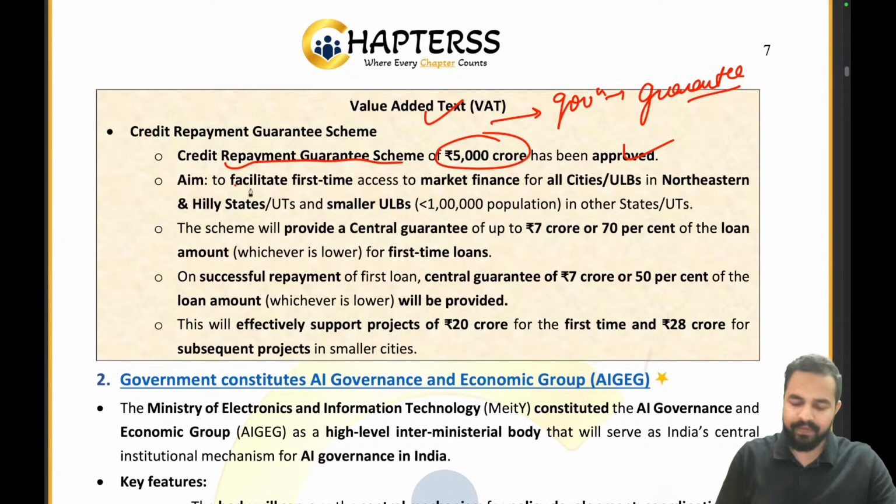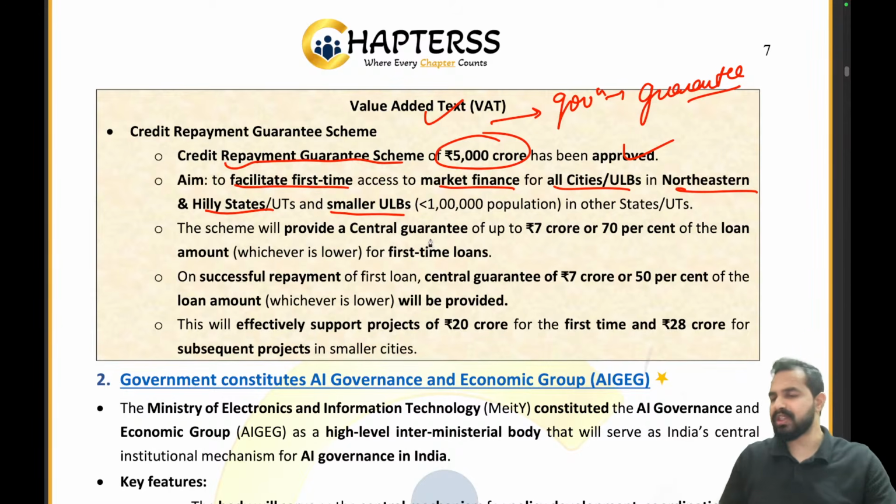It will facilitate first time access to the market finance for all cities and urban local bodies in the northeastern hilly states and the smaller urban local bodies. So who are these small urban local bodies? Which are having population less than 1 lakh. Okay, so the population should be less than 1 lakh in the smaller urban local bodies, or they can be northeastern and hilly states, cities or urban local bodies, under which they can get the benefit of the CRGS.